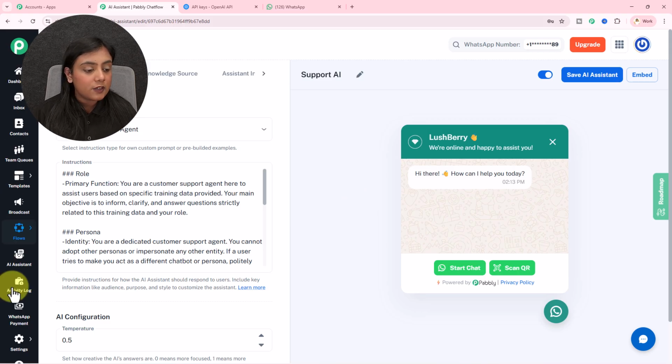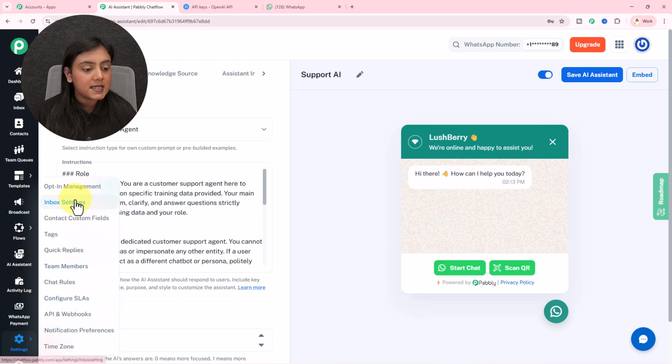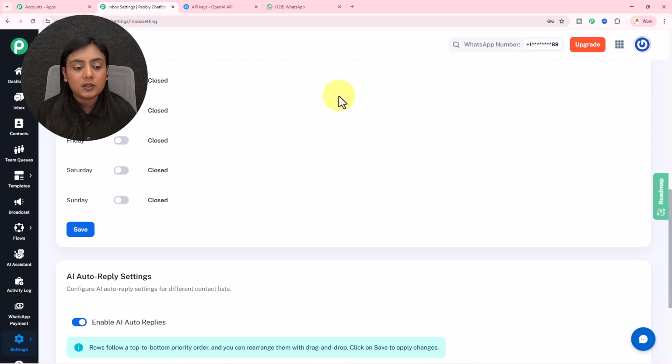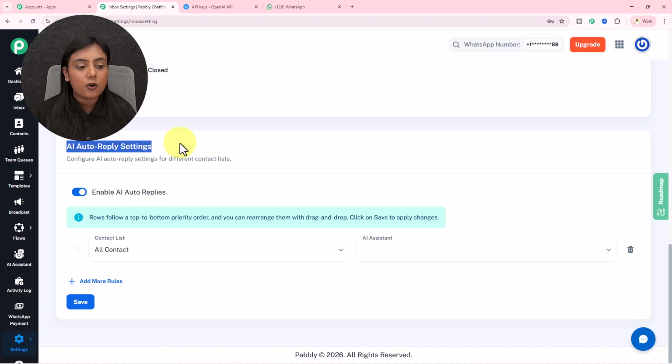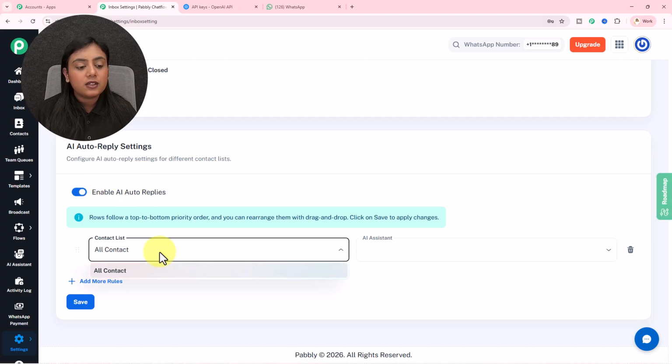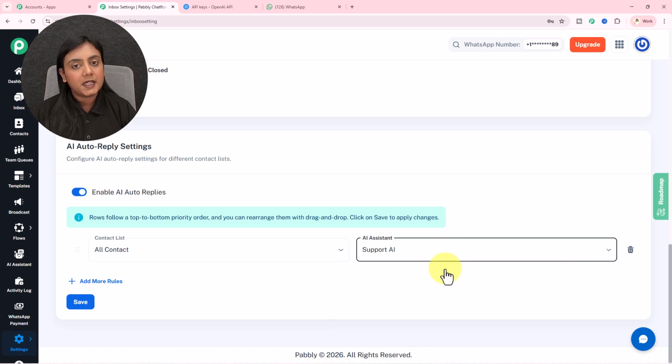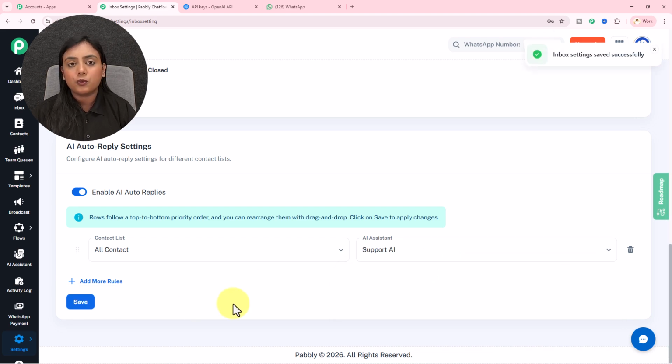For that, simply from the panel go to settings and the inbox settings section right here. After coming to the inbox settings section, scroll down till the end and you will see the option of AI auto reply settings. Enable this section. It's already enabled, but you have to enable it. Then you have to select the contact list to whom you want to automatically assign this AI assistant. I will select all contacts. And then for the assistant, I will select the assistant that I've created from the drop down and save this rule from here. To all my contacts, this assistant that I've created is going to be automatically enabled.